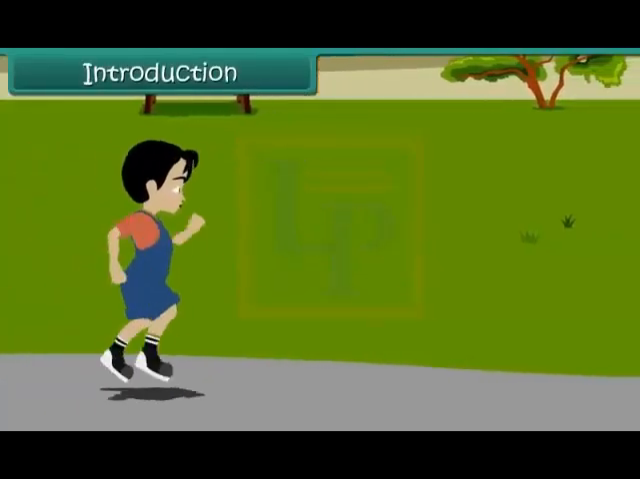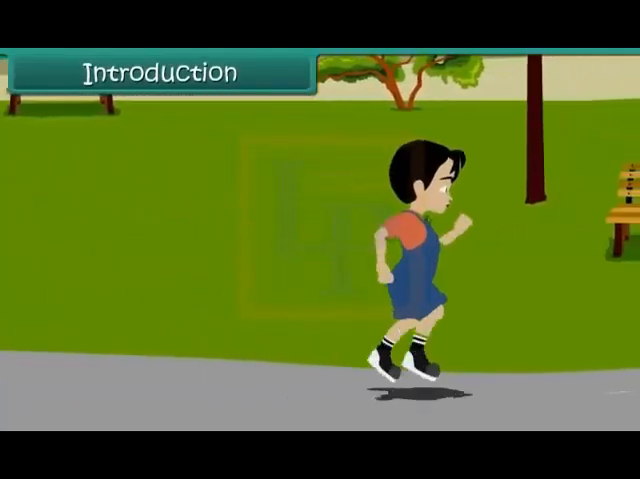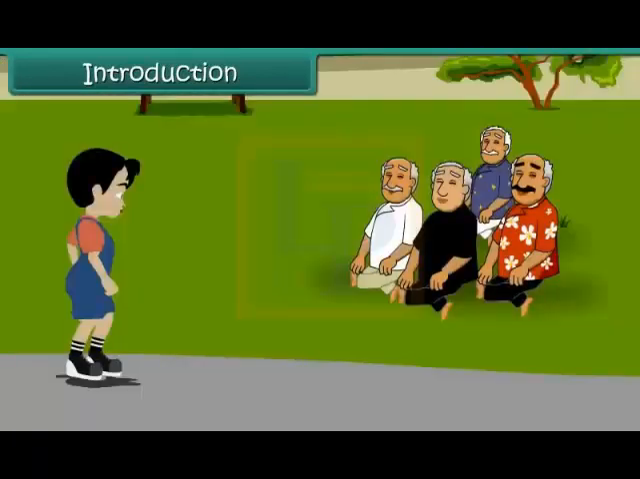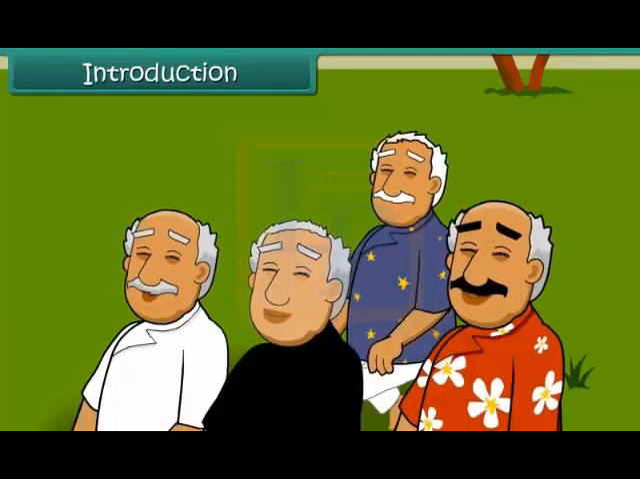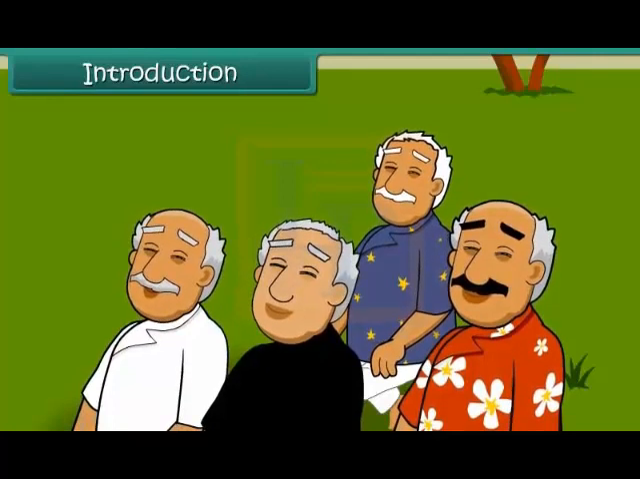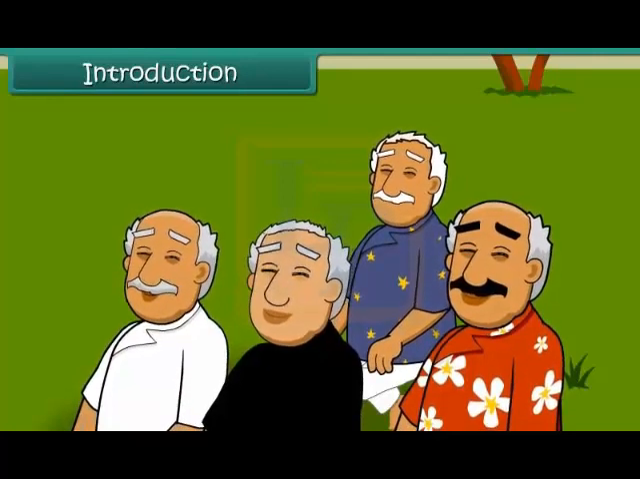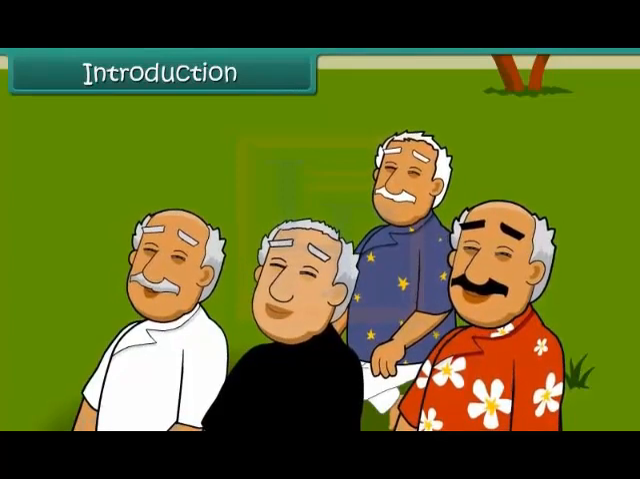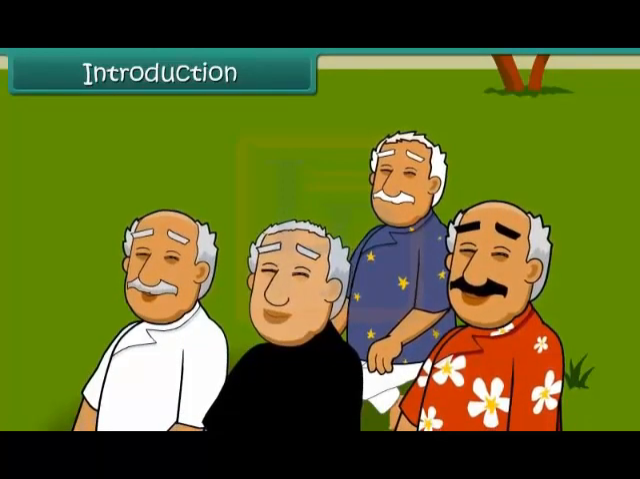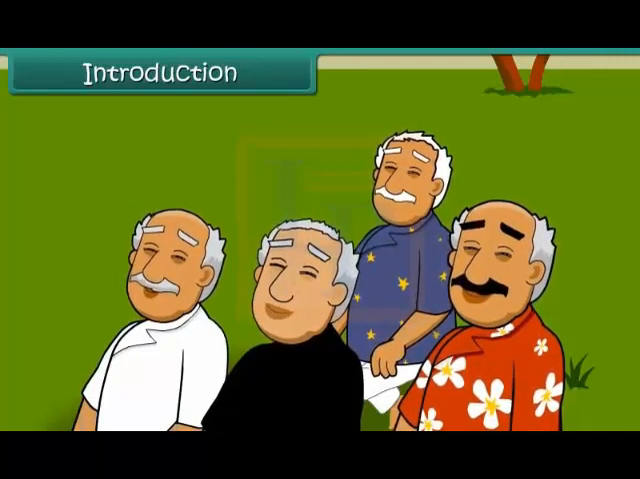Introduction. Avinash is jogging in a park. He notices some elderly men performing yoga. They first take a deep breath and inhale. After a while, they exhale. He finds the pattern of inhalation and exhalation interesting to watch.